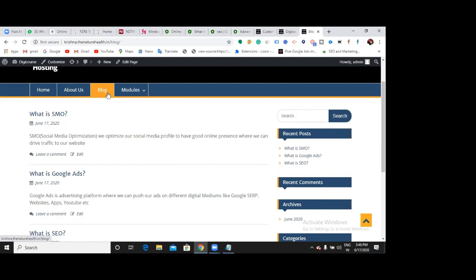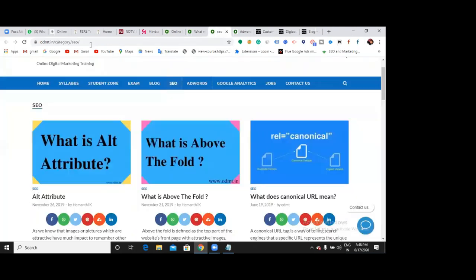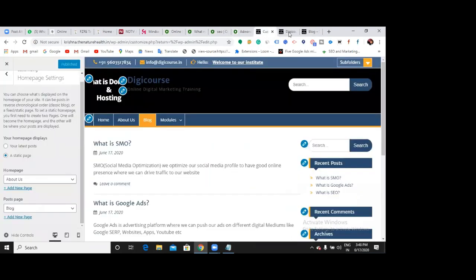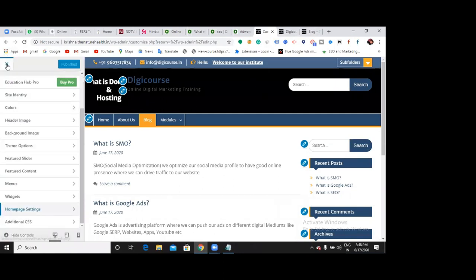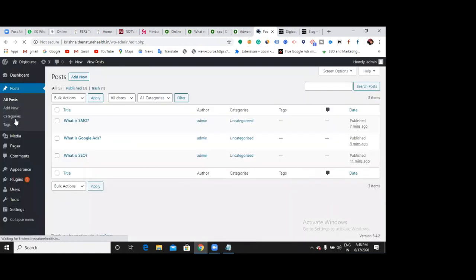Okay, now I have created the post, so let me go and create a few categories also, like SEO and Google Ads. So how can we create categories? Can you see the option called categories here under Posts? Just click that.